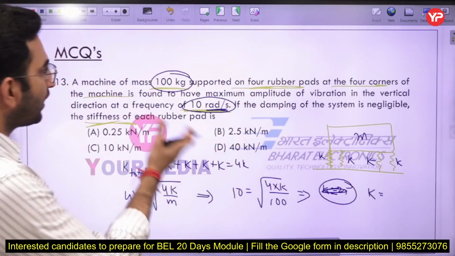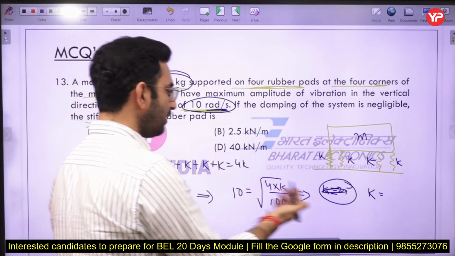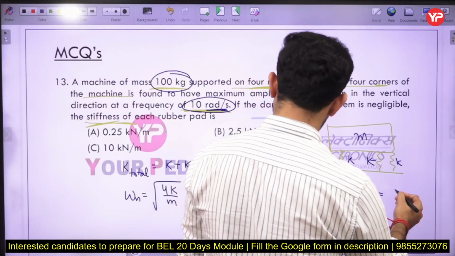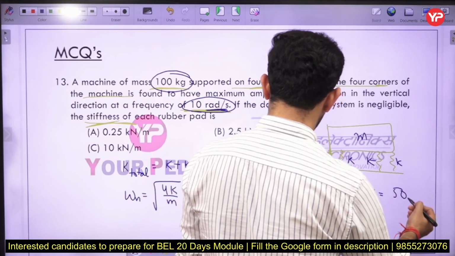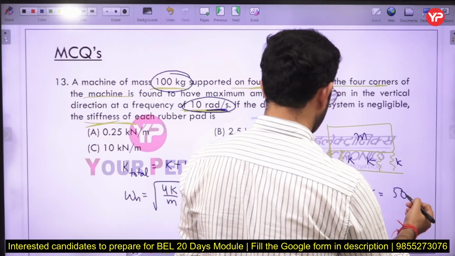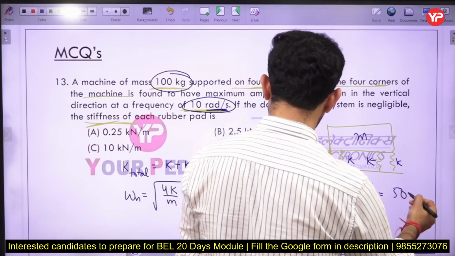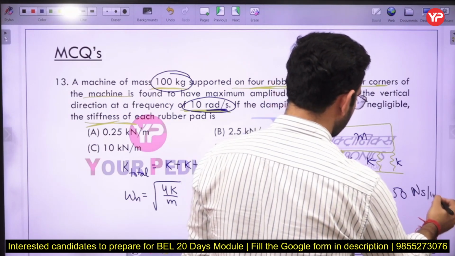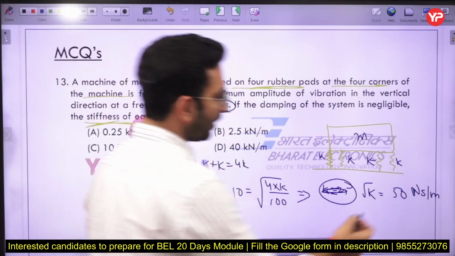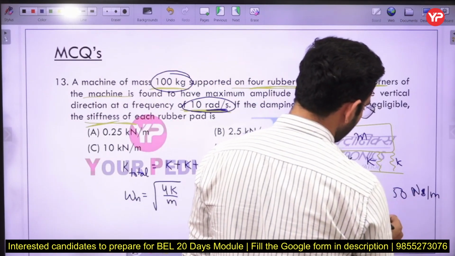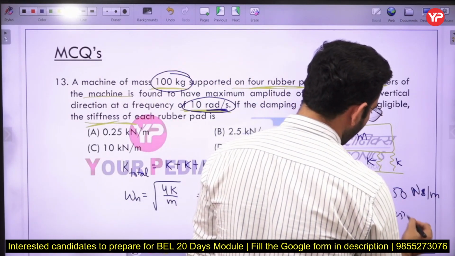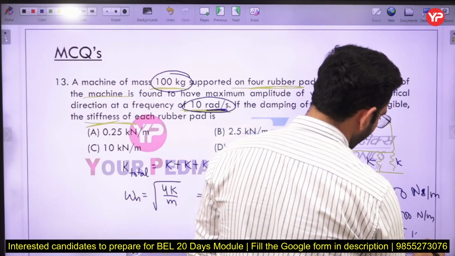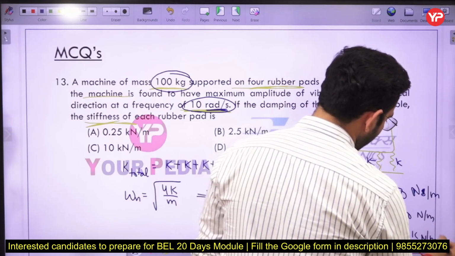Check the units here. Kg. It is coming out to be 10, 100, 100 divided by 2. Under root of K is coming out to be 50 Newton per meter here. And K is coming out to be 25 Newton per meter. So I can say it is coming out to be 2.5 kilonewton per meter there.